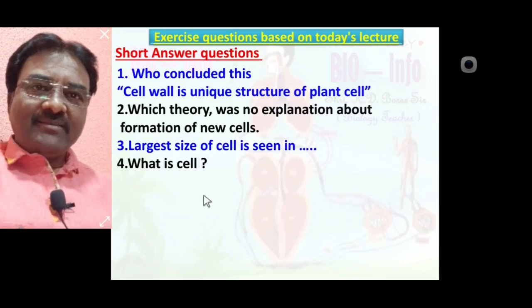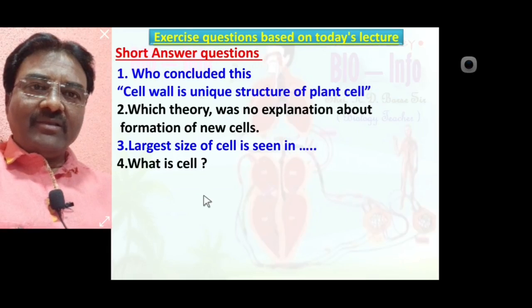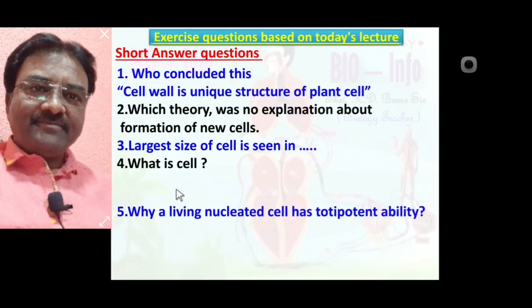What is cell? Cell is a structural and functional unit of all living organisms, capable of independent existence, perform all living functions. Such structure called as cell.